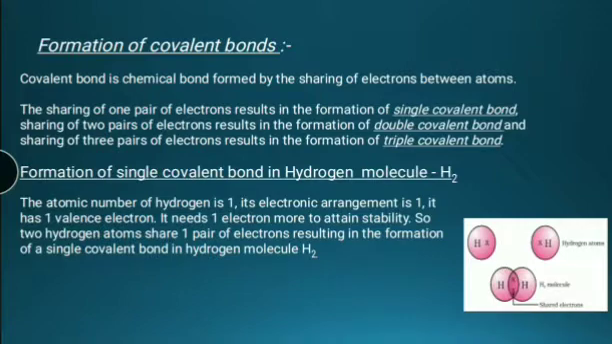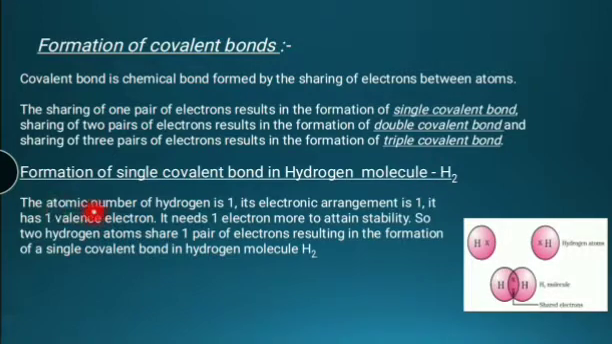Formation of covalent bond. A covalent bond is a chemical bond formed by the sharing of electrons between atoms. The sharing of one pair of electrons results in the formation of a single covalent bond. The sharing of two electron pairs results in the formation of a double covalent bond. And the sharing of three pairs of electrons results in the formation of a triple covalent bond. Let us see the formation of a single covalent bond in the hydrogen molecule, H2.